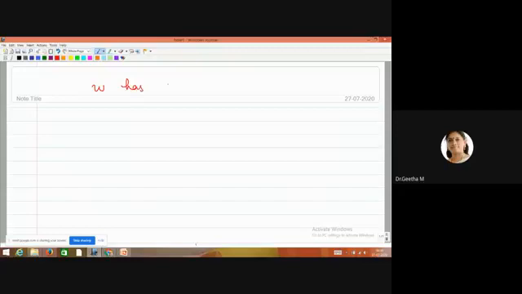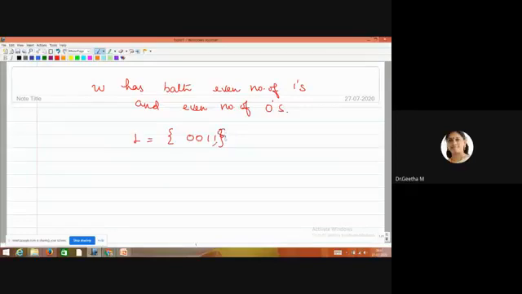W has both even number of ones and even number of zeros. So first you want to think about what strings are possible here. They said even number of ones and even number of zeros, so it may be like this: 0 0 1 1. So L may consist of 0 0 1 1, because the count of 0 is 2 and also the count of 1 is 2.